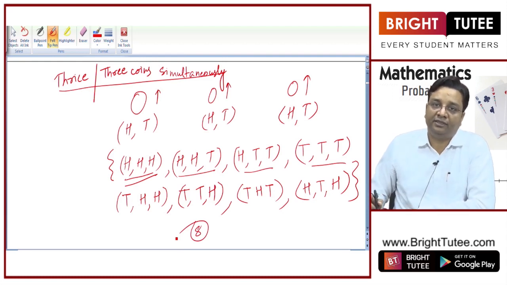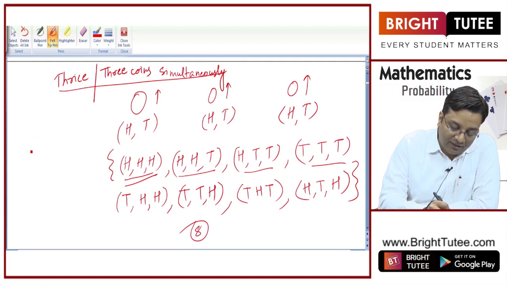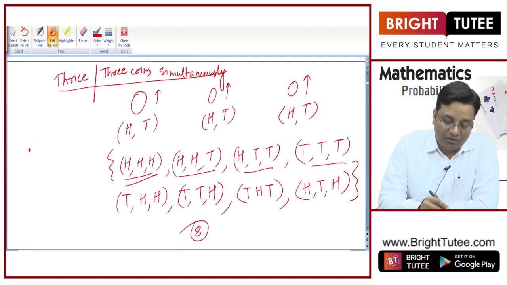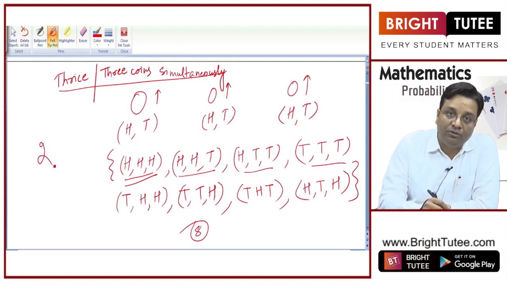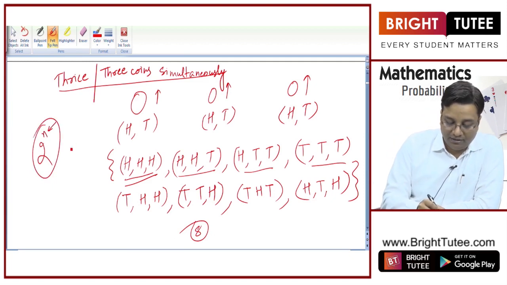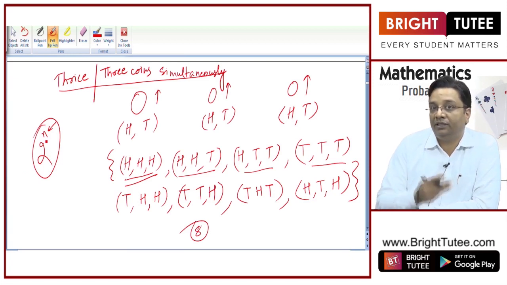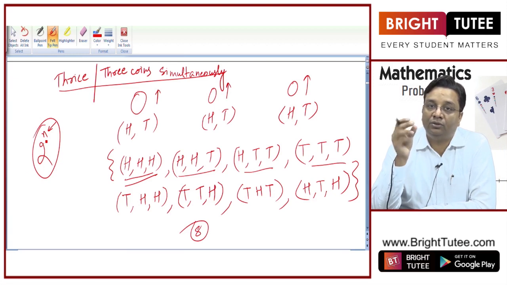So in case of throw of a coin, you need to remember that the number of total outcomes will be 2 raised to n, where n is number of throws, right? In a single throw, 2 raised to power 1, 2 outcomes. In throwing 2 coins simultaneously, 2 raised to power 2, 4 outcomes.